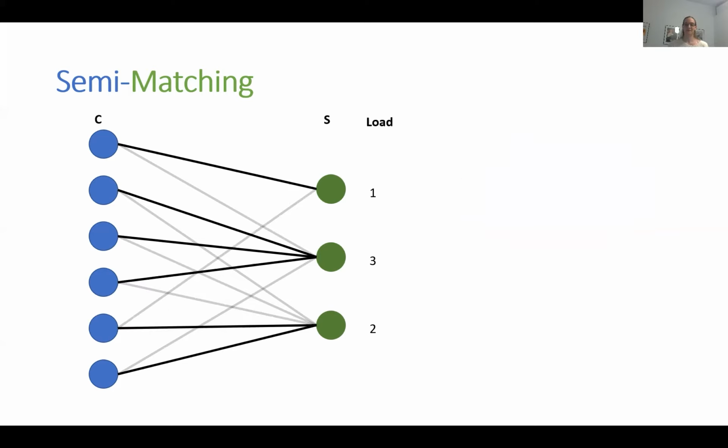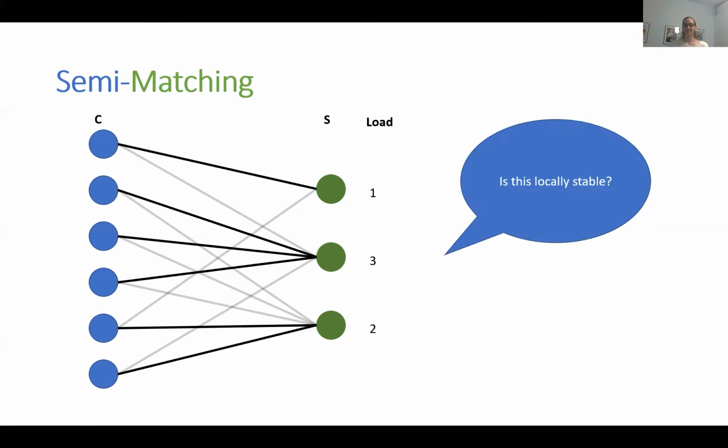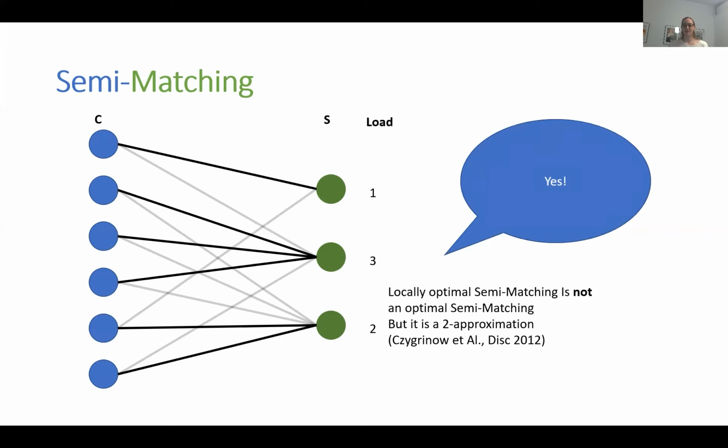Let's look at another assignment. We can ask again, is this locally stable? And the answer is yes. As you can see, a locally optimal semi-matching is not an optimal semi-matching. But it was proven by Czygrinow et al. in 2012 that this is a 2-approximation.